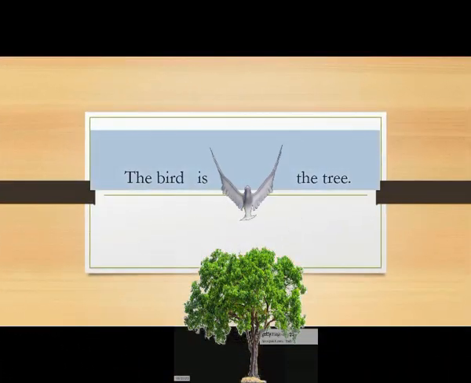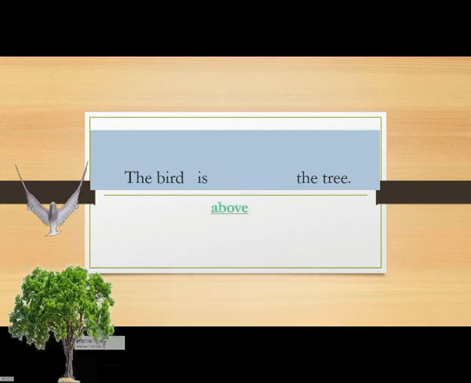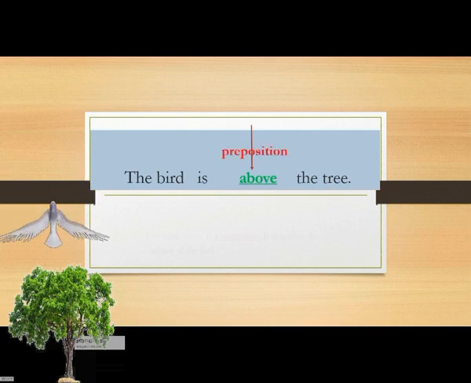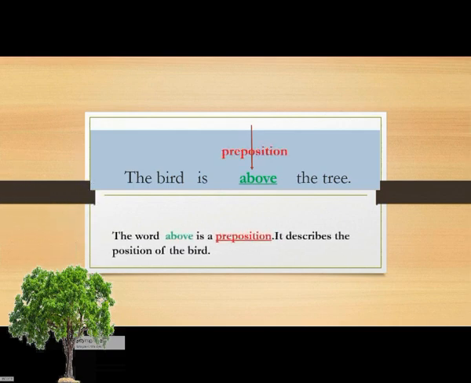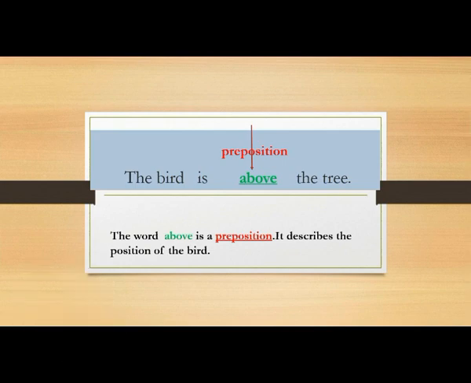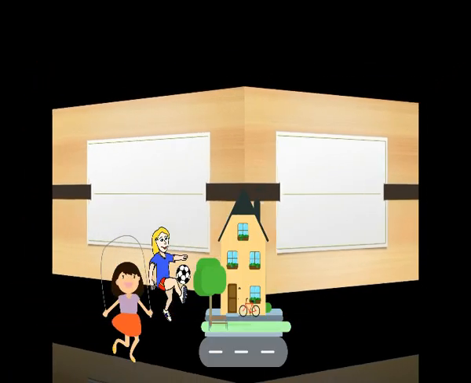So children, here you can see a bird and a tree. Where is the bird? The bird is above the tree. Right. Above means ऊपर. जब भी कोई चीज किसी के ऊपर होती है and it is not touching, we say above. Above is a preposition.